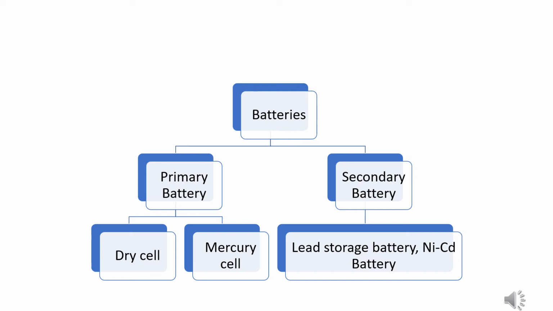Primary batteries are non-rechargeable batteries. A primary battery is a device in which reactions occur only once, and after use the battery becomes dead and cannot be reused. That is, it produces electric current for a period of time, and when no more chemicals remain available to take part in the reaction, the cell dies. For example, the Leclanche cell and the mercury cell. The other name of the Leclanche cell is the dry cell.